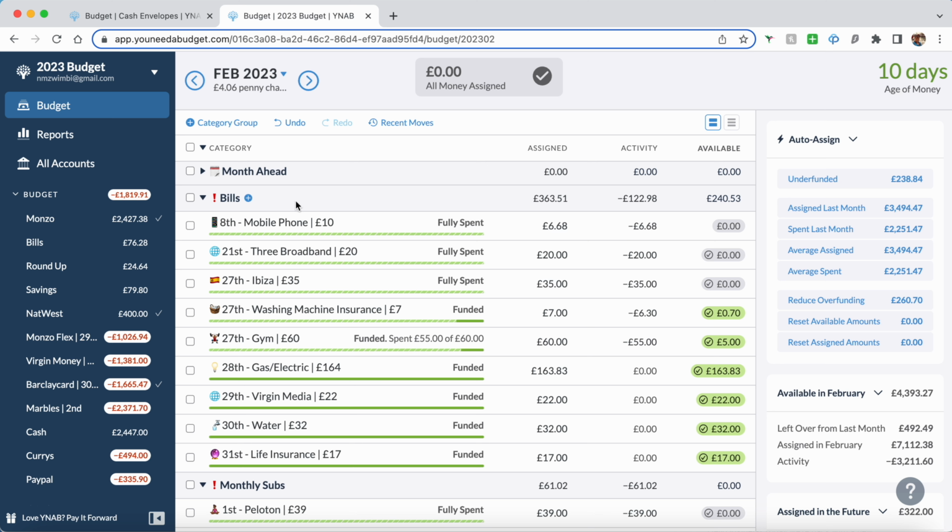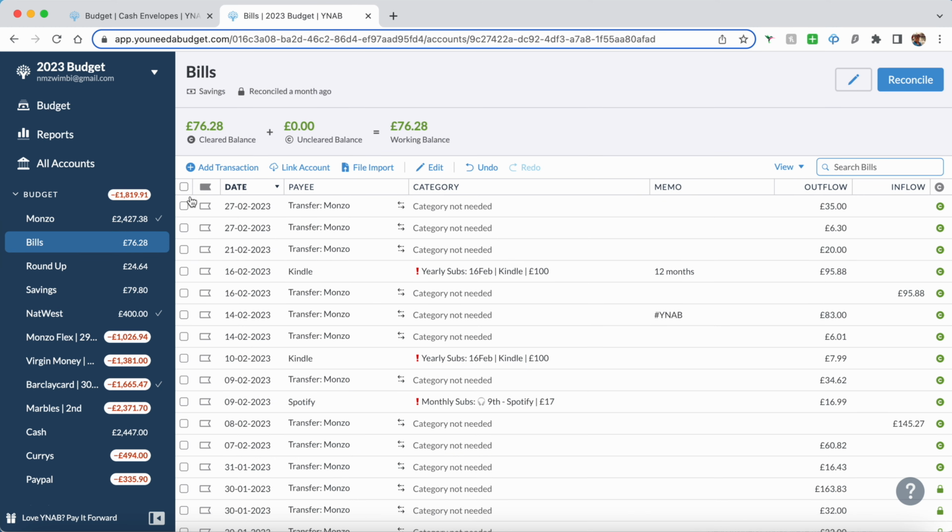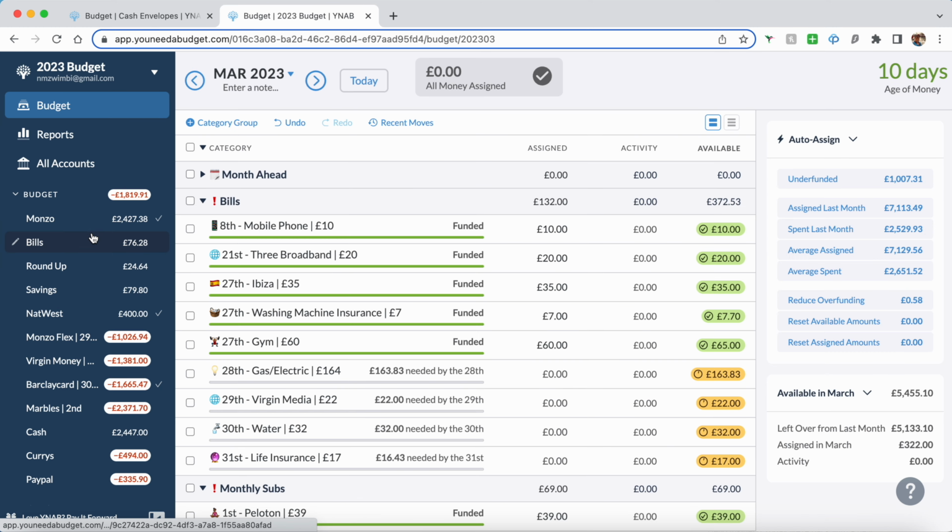So I can see, for example, I have a pot in my Monzo account for all my bills to come out. Because I've budgeted for February, I can go into March and see that my bills pot needs to have £372.53. It currently has £76.28. So I can go into my Monzo account and move money so that the bills pot matches what is in here, just because I like to keep that separate, knowing that all my bills will come out of basically one pot.